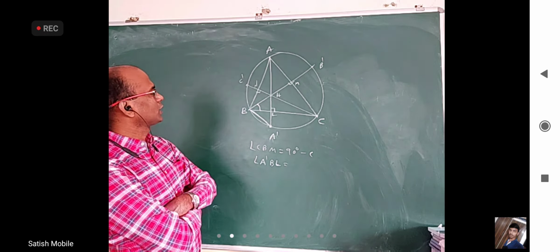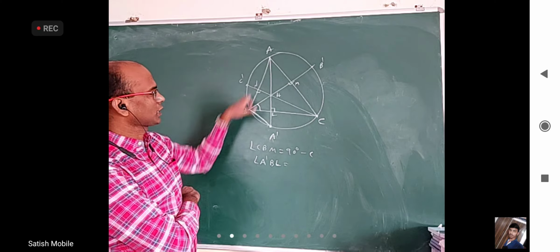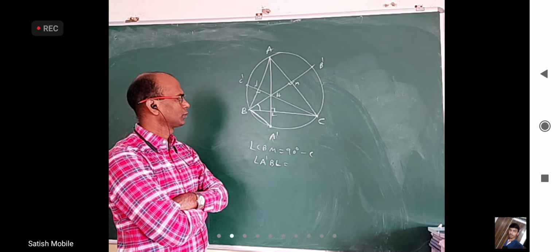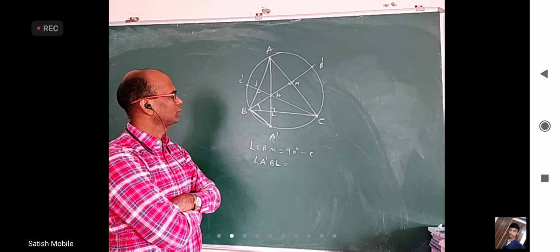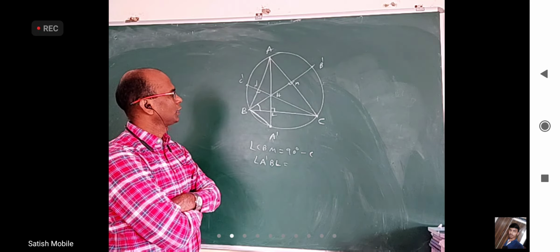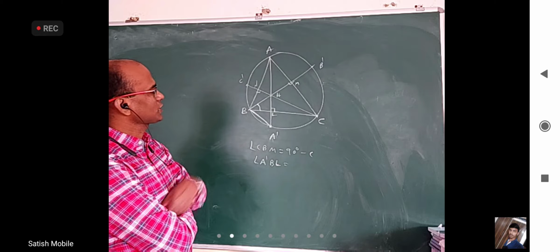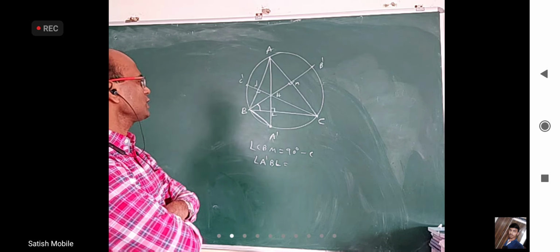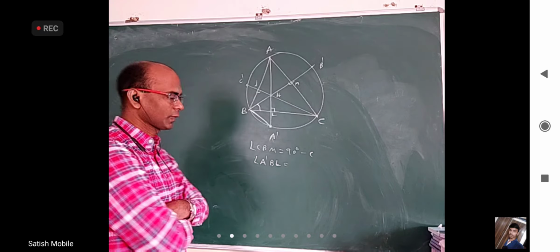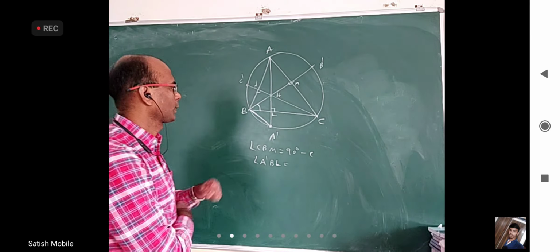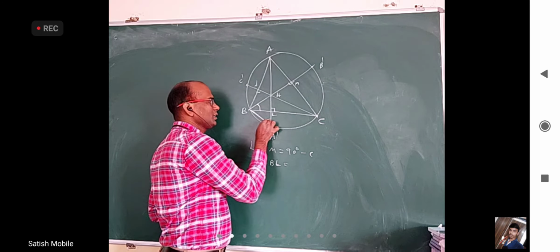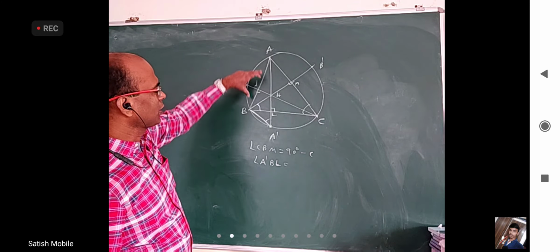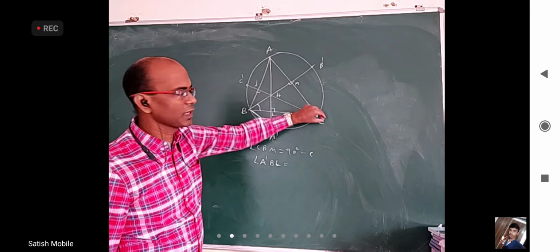AB is a chord. Yes, correct. Angle BA dash L is C. Is it C? Yes, it's C only. You are right. That's good. This angle is exactly the same as this angle because chord AB, how much it is subtending here, that much it should subtend here.